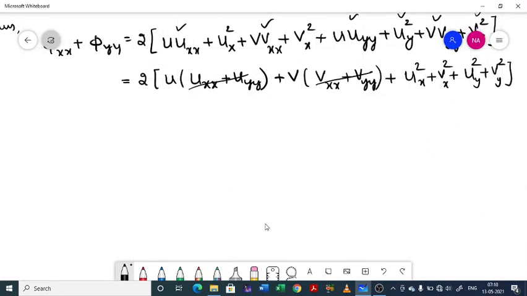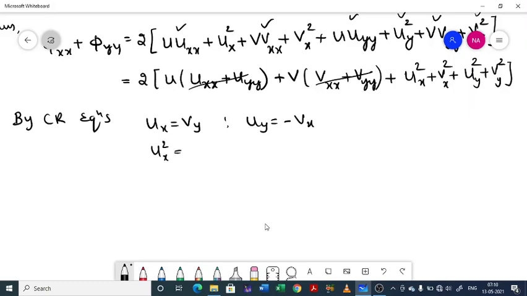By CR equations we have ux equal to vy and uy equal to minus vx. So squaring on both sides, ux square will be vy square and uy square will be, negative will get cancelled, so we will be getting vx square.